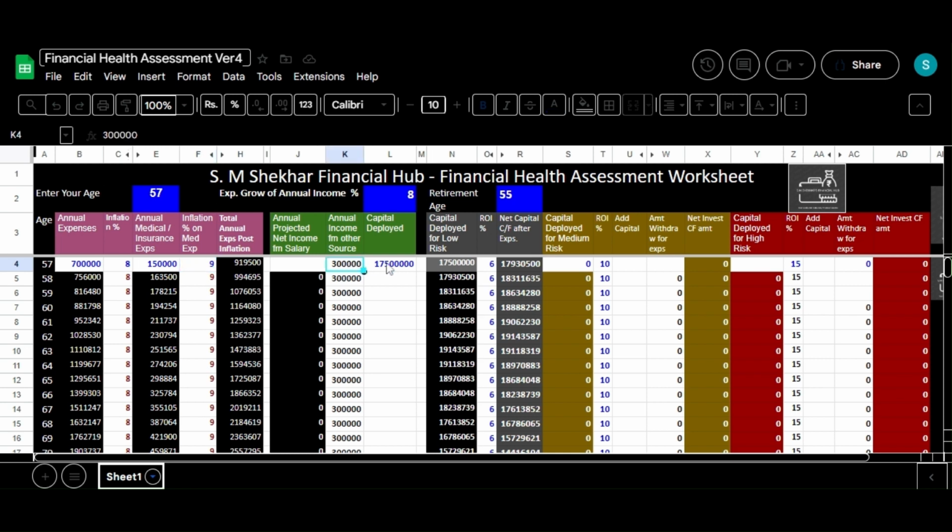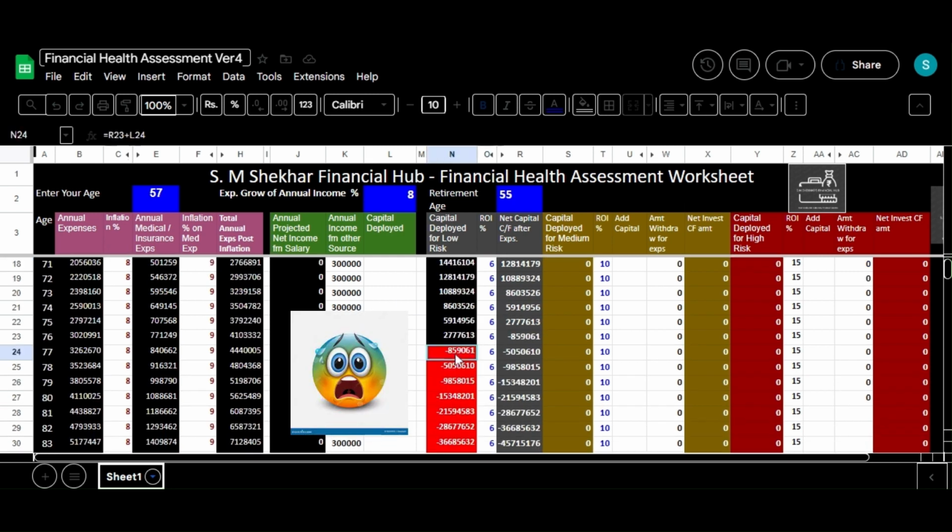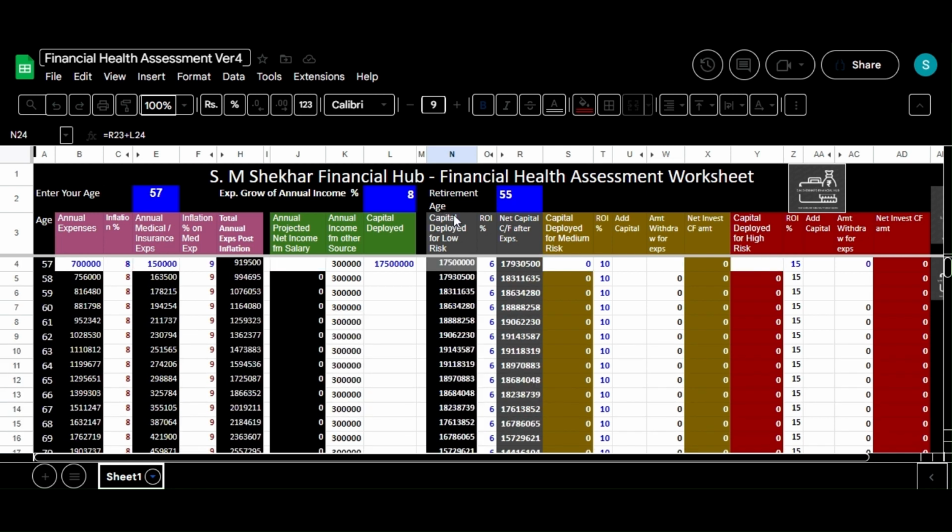He has accumulated capital of 1 crore 75 lakh rupees, which he will deploy in low risk, low return instruments. ROI estimated is 6% per annum on those low risk instruments. So as you can see, at the age of 77, he has exhausted all his capital since he deployed all of it in low-risk instruments. If we consider most of us will live till the age of 80 without being dependent on anyone else, then this investor must earn ROI at a minimum rate of 8.50% so that his investments will last till he lives.